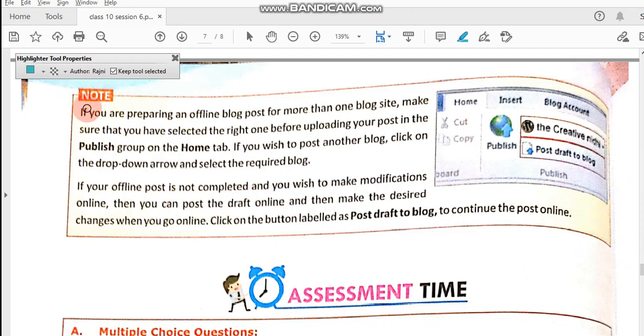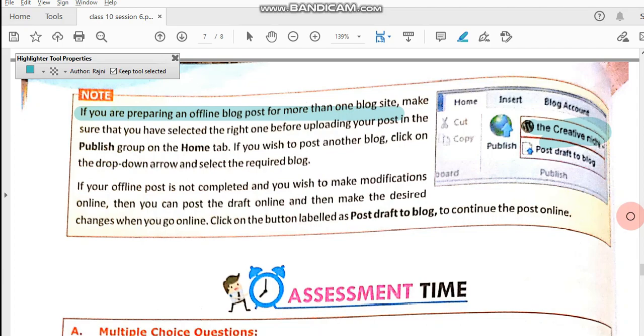So here is a note: if you are preparing an offline blog post for more than one blog site, make sure that you have selected the right one before uploading your post in the publish group on the home tab. If you wish to post to another blog, click the drop down arrow and select the required blog. That means the name of the blog is given here, you have to choose and then publish.